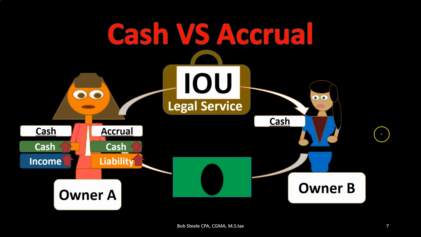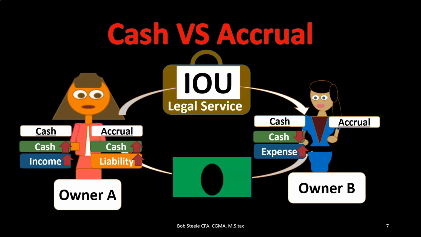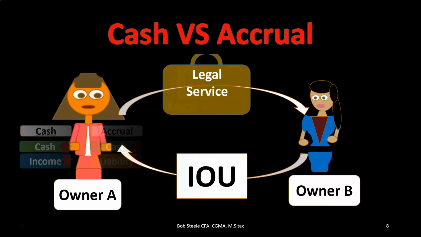On this side of things, we're going to say on a cash basis, cash went down, so we will record the expense. Expense will go up, even though the work was not yet done. But on an accrual basis method, we'd say cash would go down, but we're going to have a prepaid asset go up, meaning I'm not going to record the expense yet, even though cash was paid, because the work was not done. We're going to not record an expense in the current year, for example. We might record the expense in the following year when the work was done. So that's the difference between the cash and the accrual method.